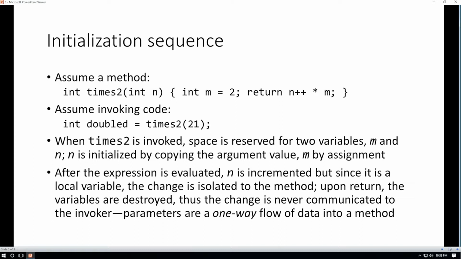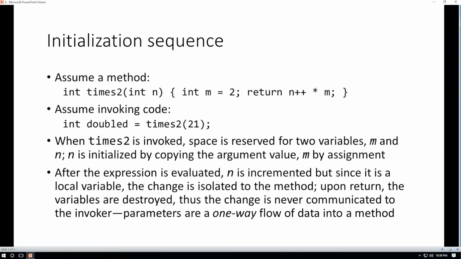If you remember my discussion on the postfix operator for the increment, n is resolved to its value first. So in this case, we're calling times2 with the argument 21. n will have the value 21 copied into it. That means n will be 21 times m. m is 2. So 21 would get doubled to 42. After n is resolved and the value 21 is taken, then the increment occurs. So n now is value 22.